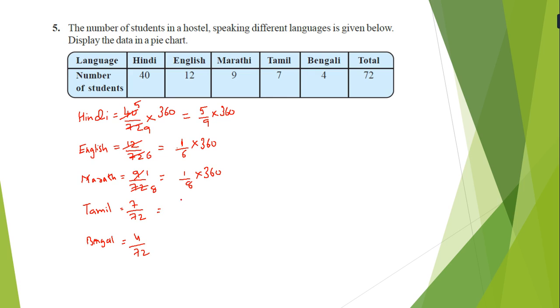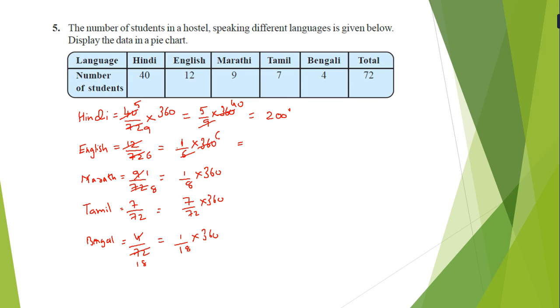Here it is not possible to cancel, so 7 by 72 into 360. Here 4, 18s are 72, so 1 upon 18 into 360.